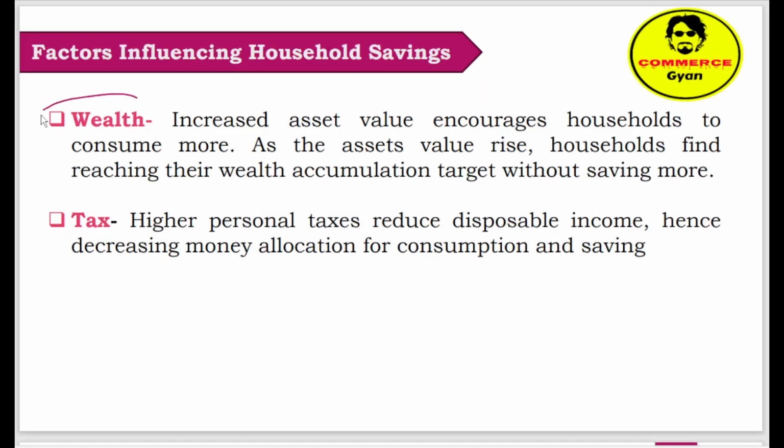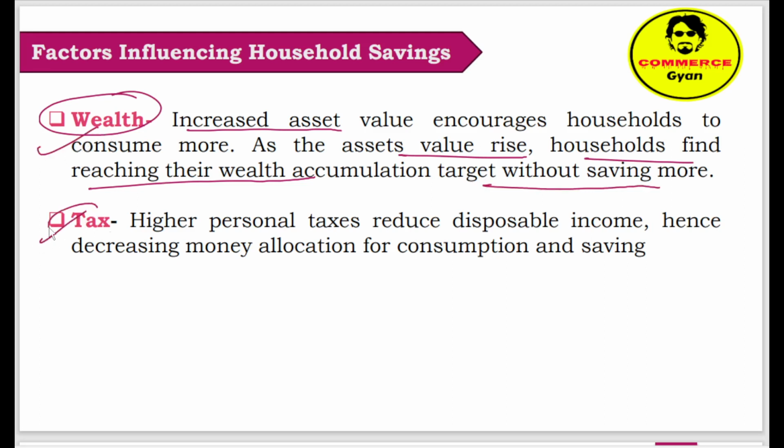Fourth one is wealth. Increased asset value encourages households to consume more. As asset values rise, households find they can reach their wealth accumulation target without saving more, right? So there is also a saving and wealth relation here.